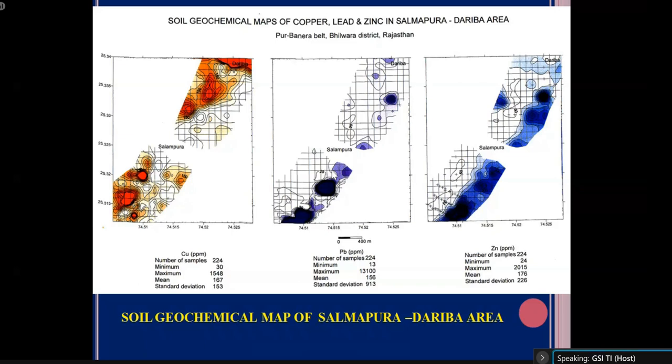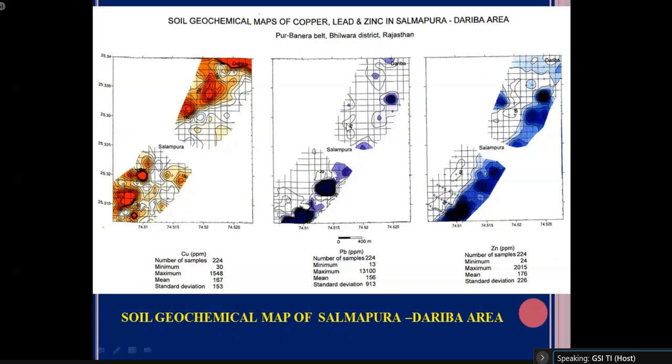So we have prepared a geochemical contour map for copper to see where the concentration of copper is higher. And we have also prepared geochemical contour maps for lead and for zinc. By seeing these maps, we can pinpoint the areas where the potential to get these elements is more. You can see in this copper contour map, in the northern portion two peaks are coming, and in the southwestern portion two peaks are coming. So definitely these peaks are anomalous zones, and we are going to target these zones for further exploration.